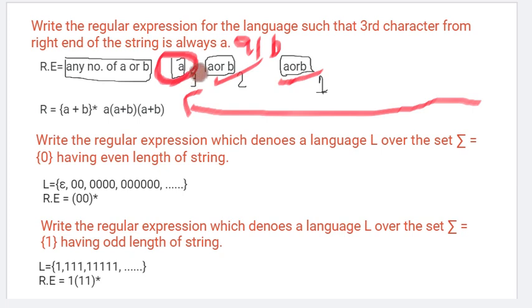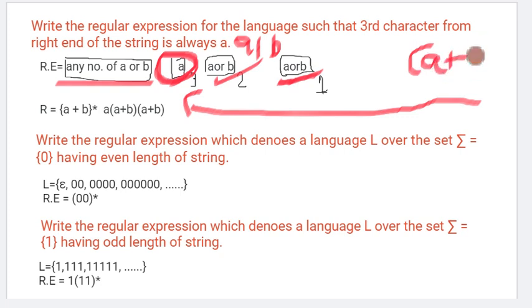end must be A, and after that anything of A or B. Here the first character is A or B, but something should be there. Either A or B or both, but something should be there. So we cannot say 0 occurrence is possible. No, there should be at least one occurrence. So here we can say either A or B, any one thing should come.